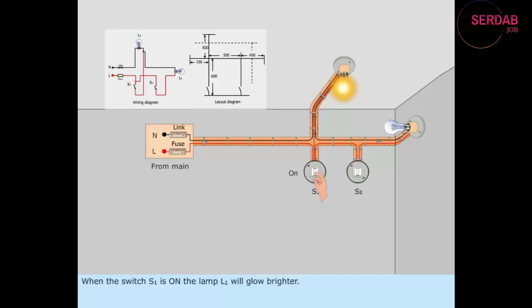When the switch S1 is on, the lamp L1 will glow brighter. If only the switch S2 is in on position, both lamps will glow dim. If both the switches are in on position, then the lamp L1 only will glow bright.